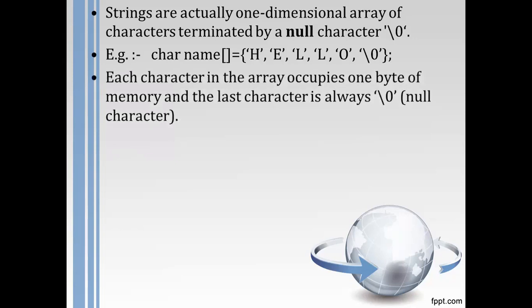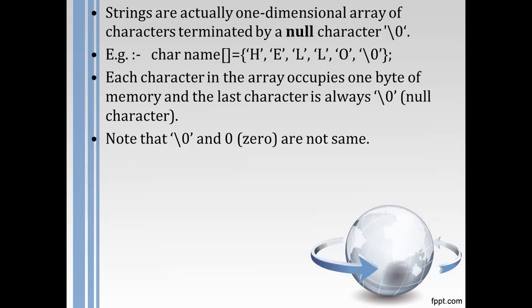Each character in that array occupies 1 byte of memory, and the last character is always the null character, as I already mentioned. Note that backslash 0 and 0 are not the same.